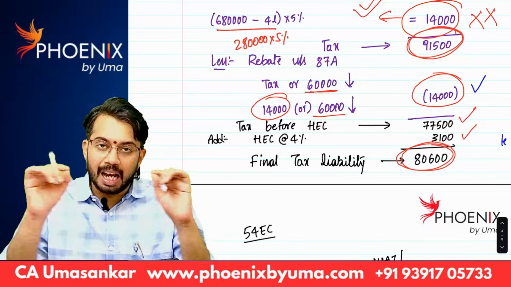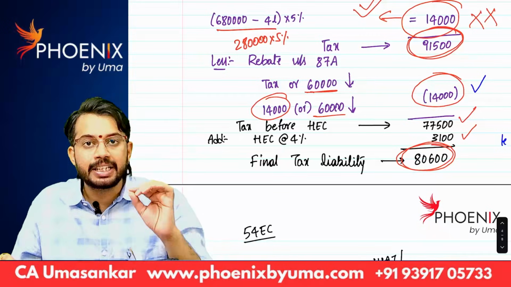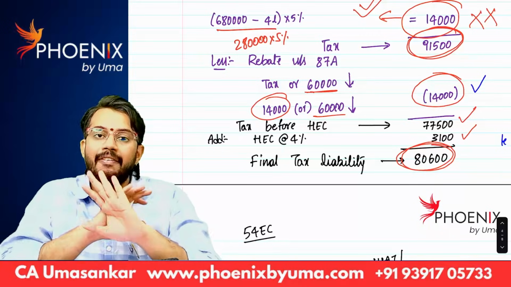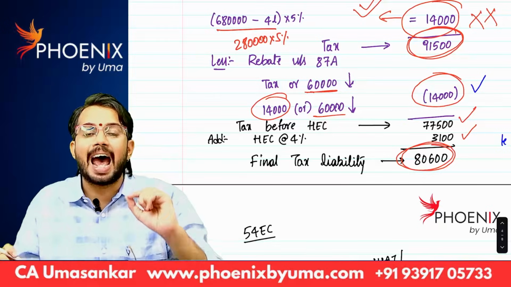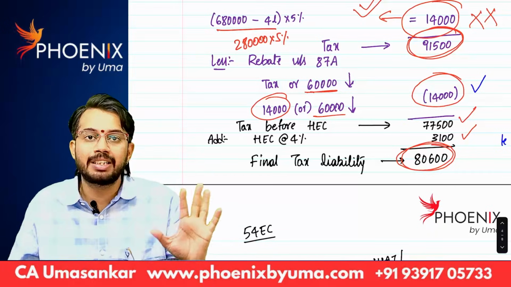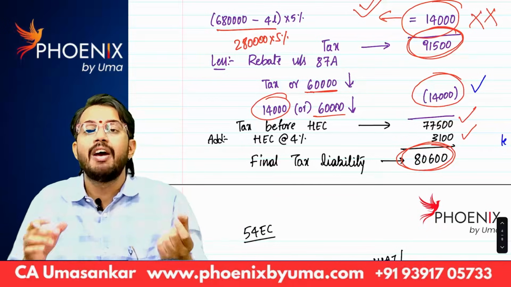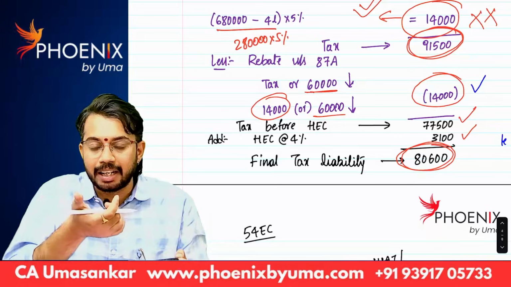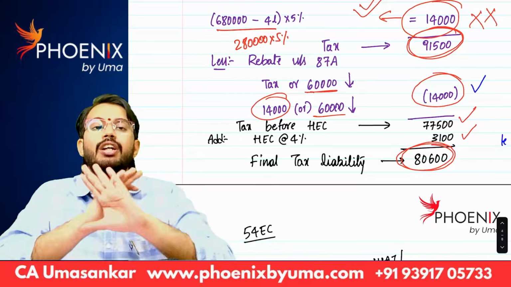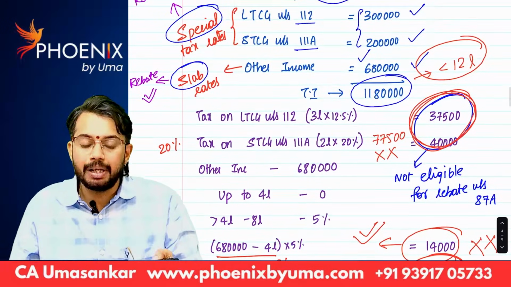So in one line, under default tax rates, rebate under section 87A is not available against tax on incomes taxable at special tax rates. Did you understand? Whatever tax you calculate on special tax rates, from that tax you cannot claim rebate under section 87A. I hope with this example you understood.